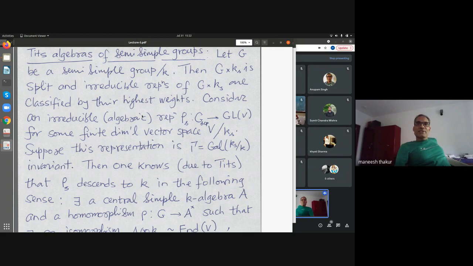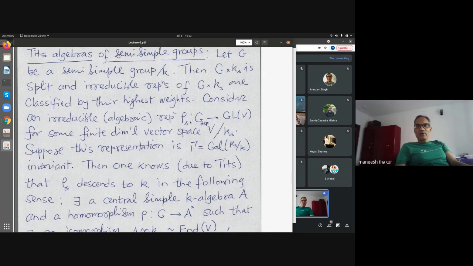Let's take a semi-simple group over K. Then, of course, over the separable closure, it is split. And then one knows that irreducible algebraic representations of G over the separable closure are classified by what are called highest weights. Now, let's consider some irreducible representation. When I say algebraic, I mean this is a morphism of algebraic groups. So fix an algebraic irreducible representation.